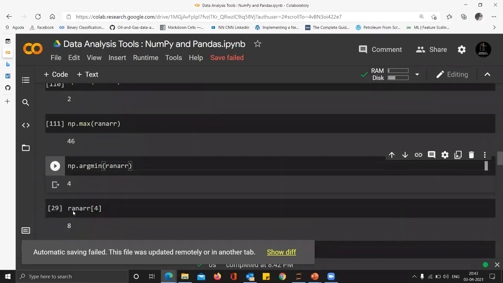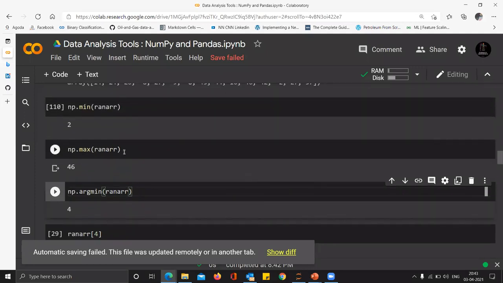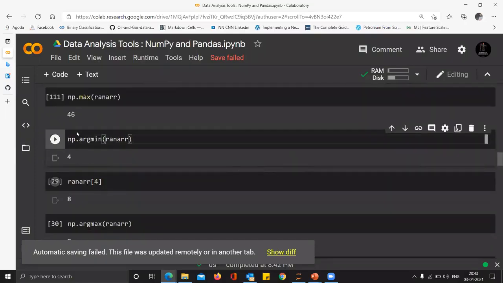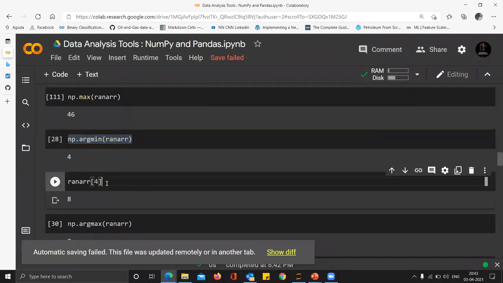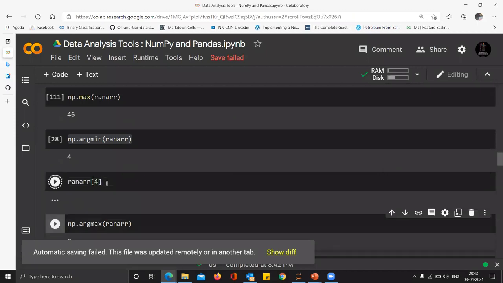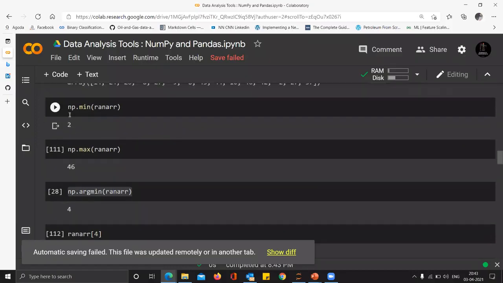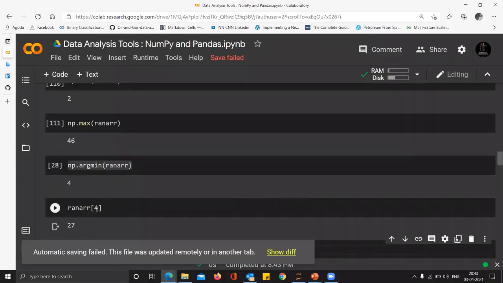Now if I just index the array, remember indexing from the last lecture, indexing for lists is very similar to indexing for arrays. So I have found out the position for the minimum value in this array. I provide this position in a square bracket, which is the indexing. And you can see when I run it, the index is now different. This is from old. So the index is now 2.